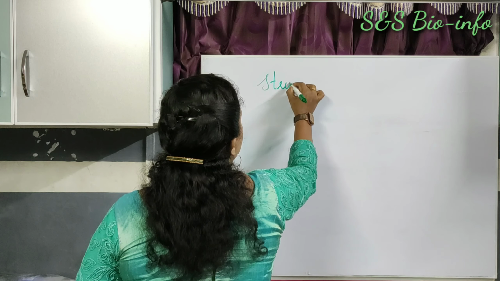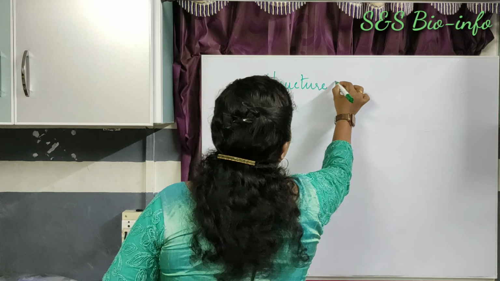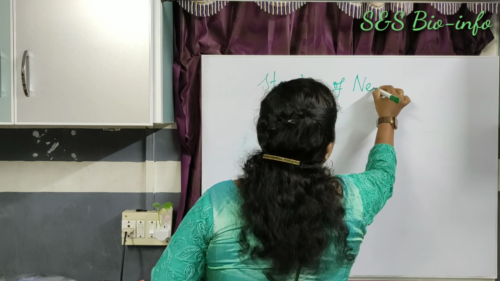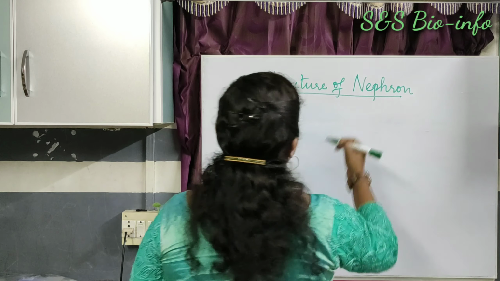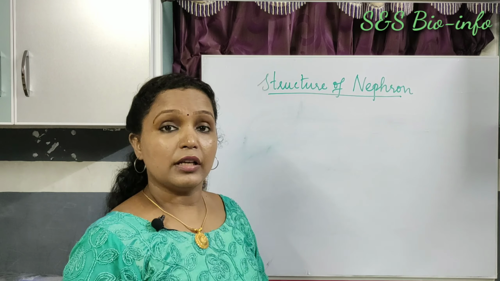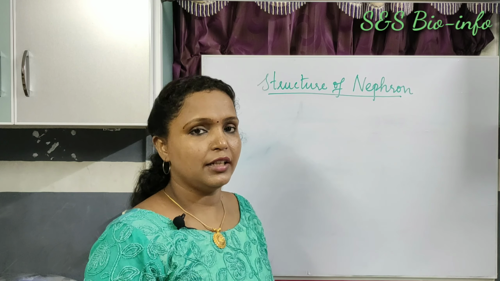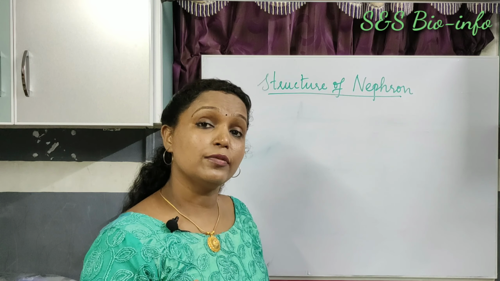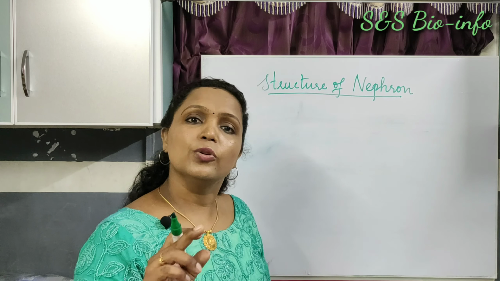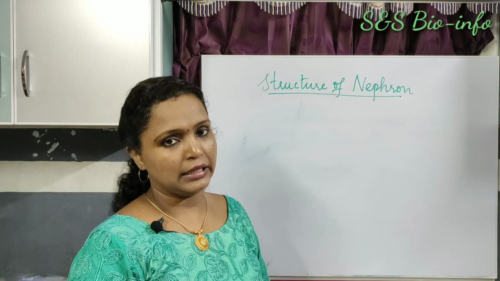Structure of nephron. A nephron is the filtration unit of the kidney. Just before I have told you that a kidney consists of millions of nephrons. Those are the filtration units in the kidney.